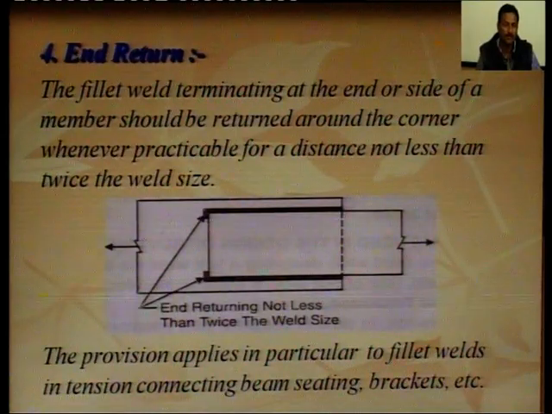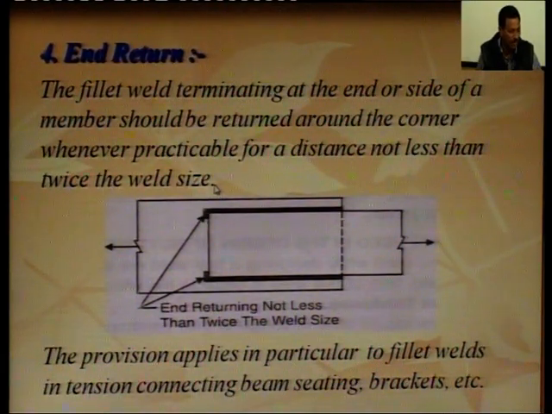End return. The fillet weld terminating at the end or the side of the member should be returned around the corner whenever practicable for a distance not less than twice the weld size.